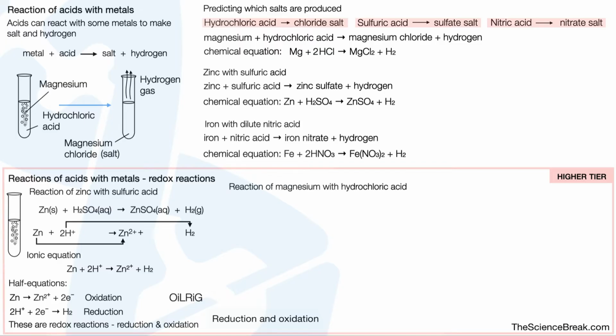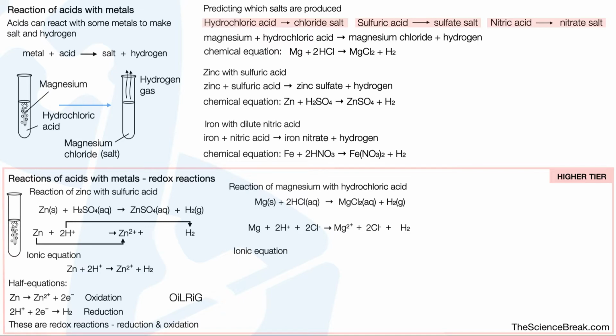Let's take a look at another example, the reaction of magnesium with hydrochloric acid. Here's the balanced formula equation. Pause here if you want to give this one a go. If not, we have our ions in this reaction. We can see that the chloride ions are spectator ions, so we can remove those. This is our ionic equation. And our half equations are as follows.